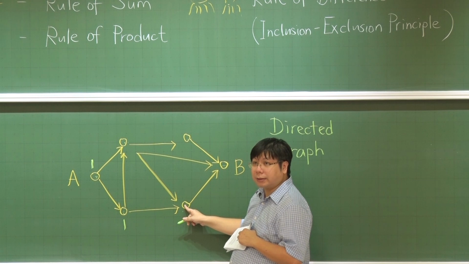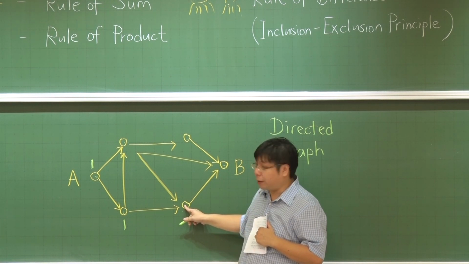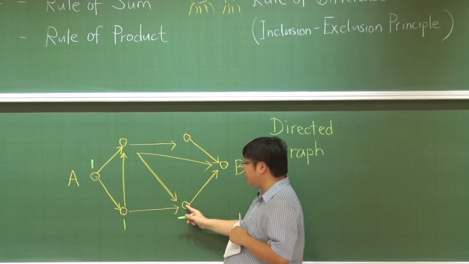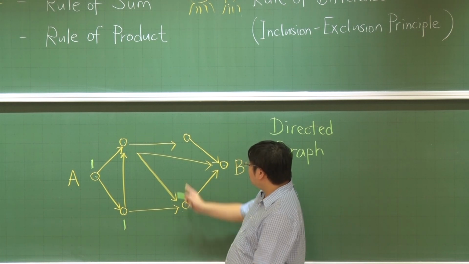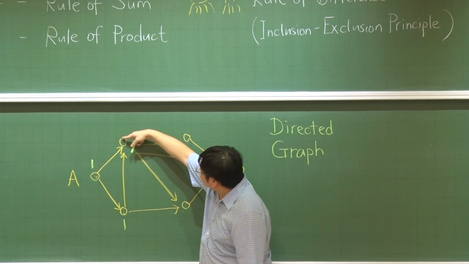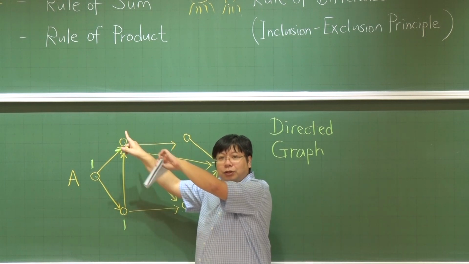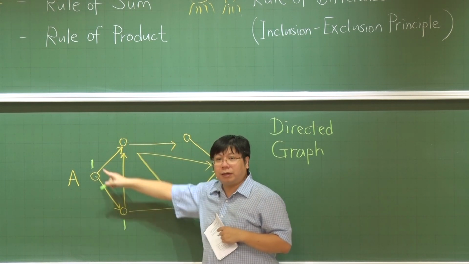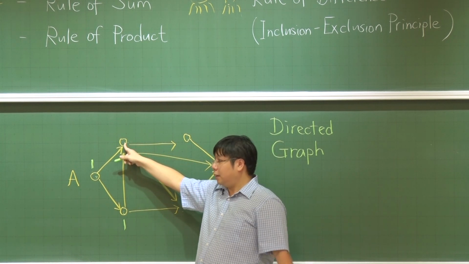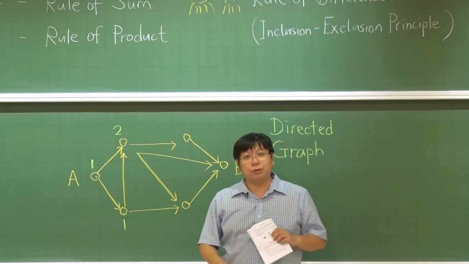Now, for this vertex, if I want to process this vertex at this moment, then I will get into trouble because I know there is one way here, but I don't know how many ways there are. So let's not do this at this moment. Among all the remaining vertices, we find that this one is good because for this one, there are two incoming edges, and we know the number of ways for both. So how many ways to get to this vertex? Two. Why is it two? We are using what?